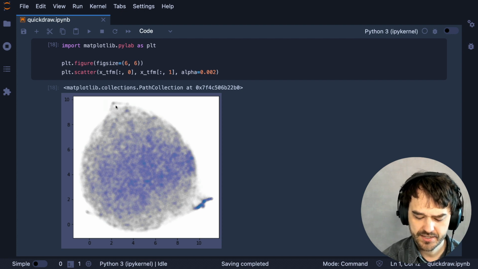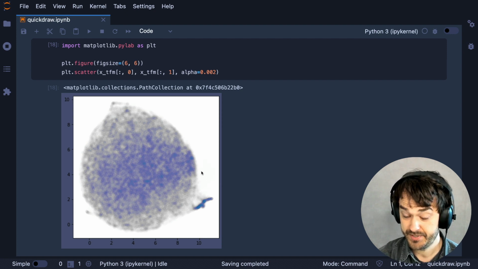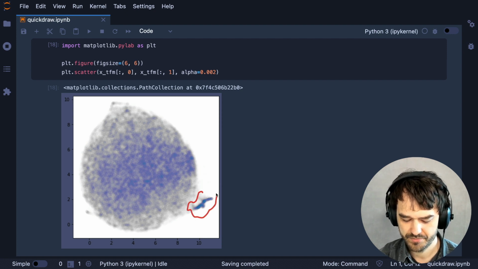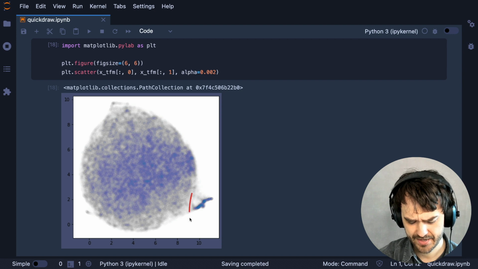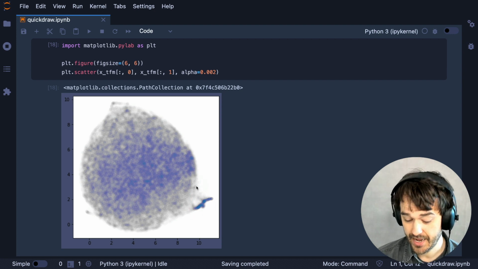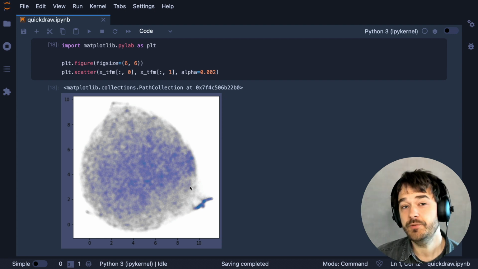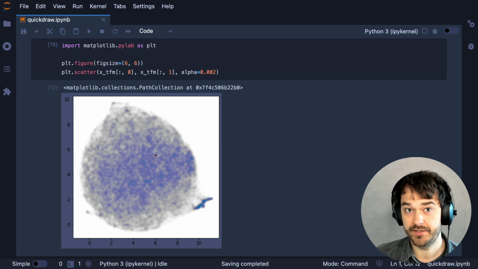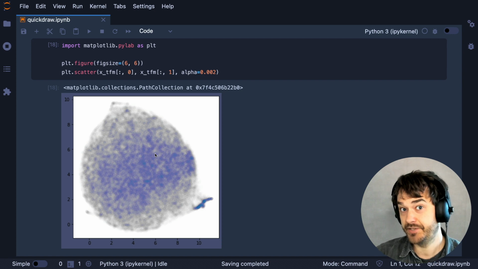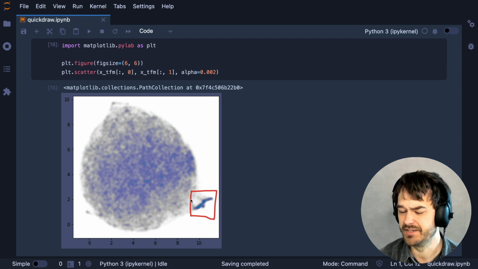But we also see that there's a little bit of an edge over here. There's a little bit of a weird cluster over there. But in particular, there's a little bit of a weird worm-shaped cluster, I guess, located over here. And just from eyeballing this, I am immediately curious what these examples might actually look like. Assuming that points close together in this space are also close together in the picture space, there's something to be said that these might just represent drawings that are a little bit different.